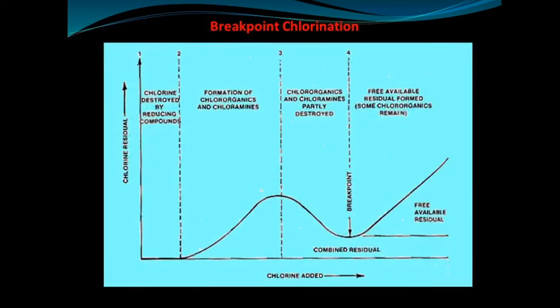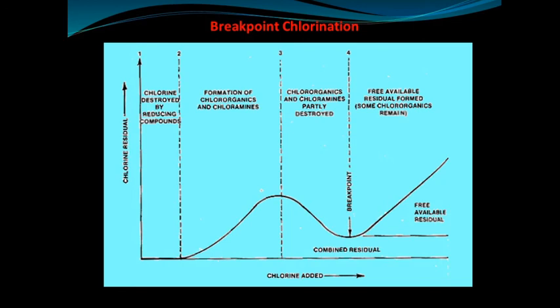Okay, so you can see, when chlorine is added to water in doses up to 1 mg per liter according to the figure shown below, it oxidizes any present reducing compounds, inorganics such as Fe, Mn, H2S and NH3, and organics, and is converted into chloride ion. Thus it is totally consumed and no residual appears at point A. Okay, so this is the first stage, the chlorine residual against the chlorine dose in mg per liter.